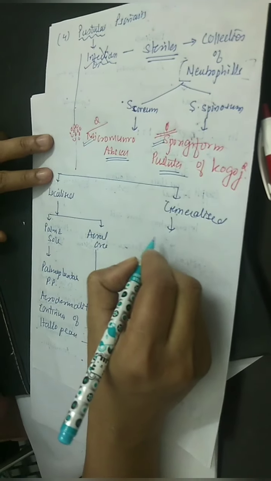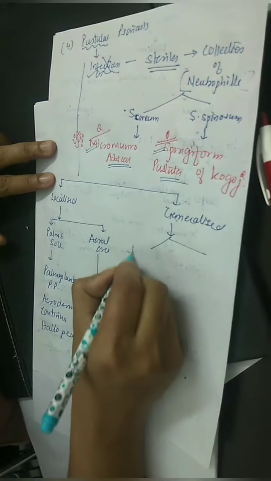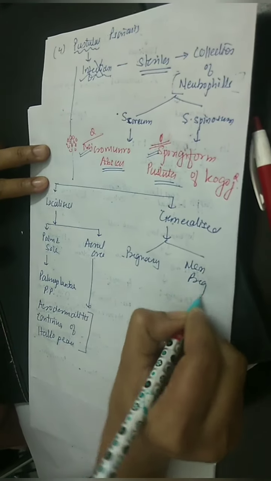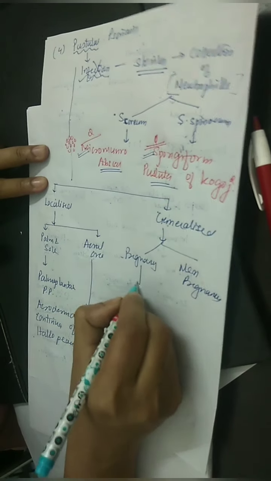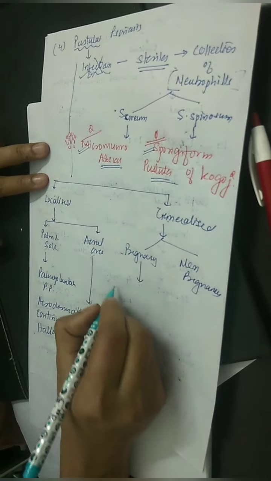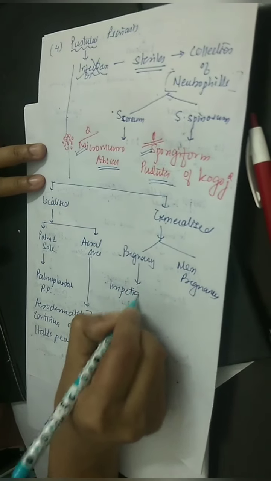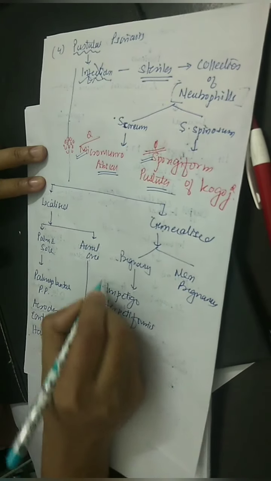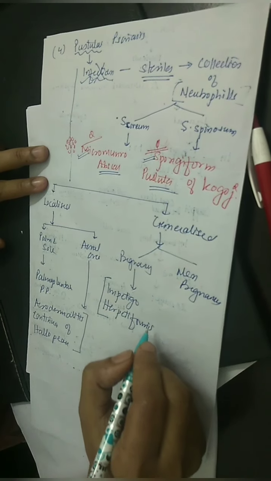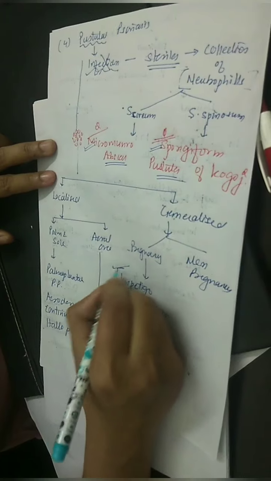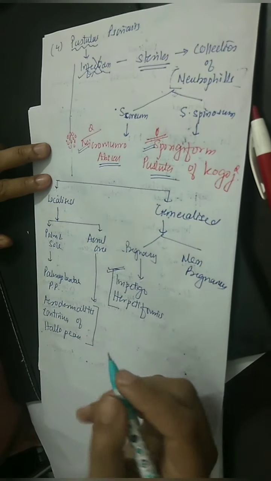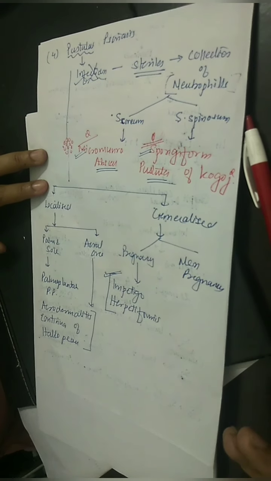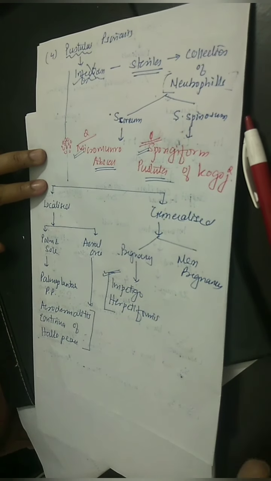Generalized psoriasis is also divided into pregnancy and non-pregnancy conditions. If generalized psoriasis is occurring in pregnancy, we call it impetigo herpetiformis. It was asked in my exam when I was giving AIIMS 2012. This question was asked, and what was the irony? I made a mistake because I never heard this name, so I was not able to answer this question. So try to remember. Yes, you have heard it right now.